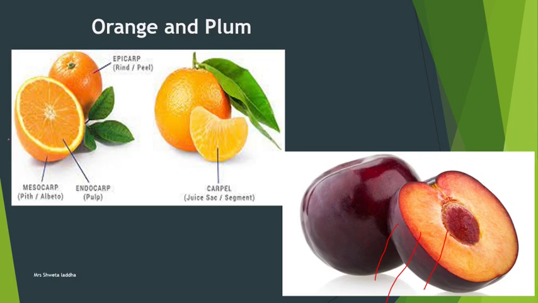But look at the orange. Orange is a little bit different. The outermost covering, the yellow part, is called the epicarp. Only the outer rind, the peel, is the epicarp. The thick fleshy region inside forms the mesocarp. It is also called pith or albedo, and inside it the membranous endocarp is present, and inside the endocarp the carpels are there. These are called carpels. They store the juicy endosperm. And of course there are seeds arising here because of axile placentation.